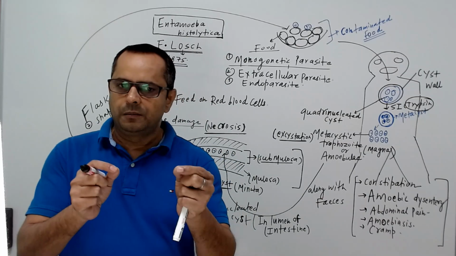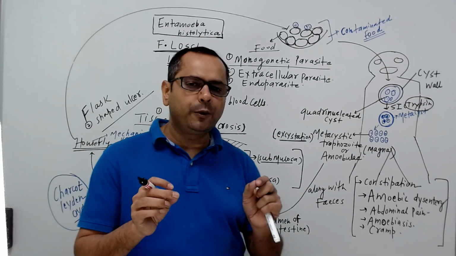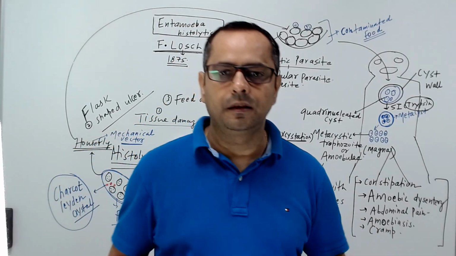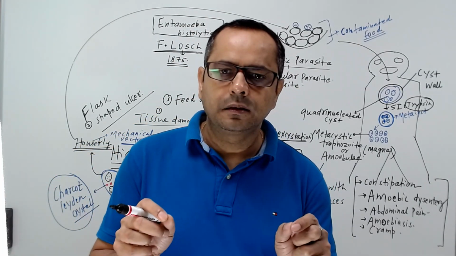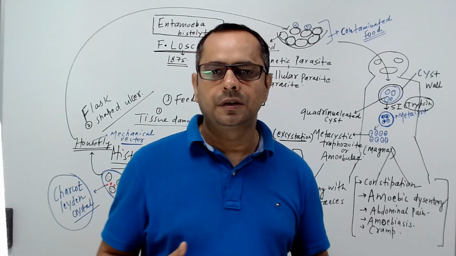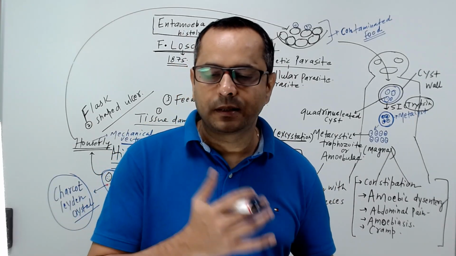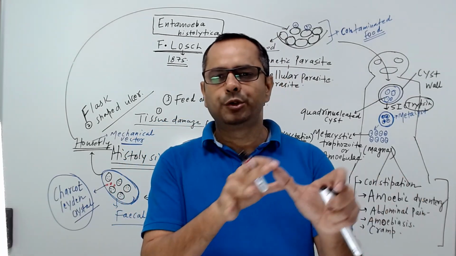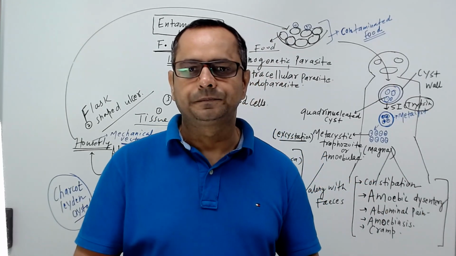Constipation is a very common symptom. Amoebic dysentery. Dysentery means blood clot comes out in the fecal substances, so presence of blood and mucus along with the fecal matter.